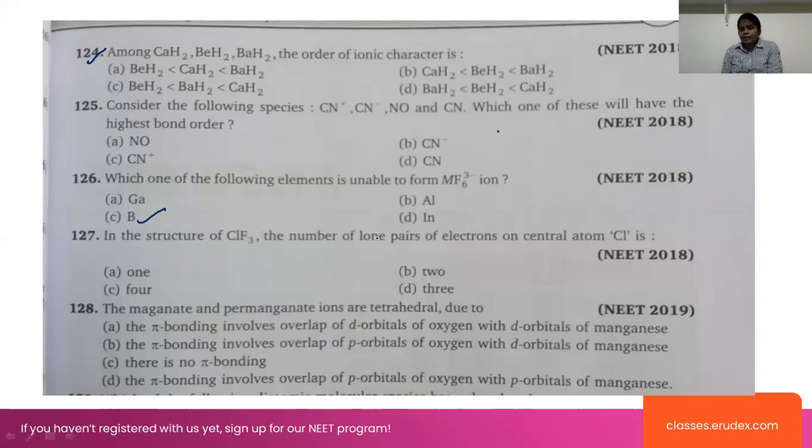And in the structure of ClF3, what is the number of lone pairs of electrons on the central atom Cl? Here they are asking about lone pairs. I already told you the trick, and here also I am explaining it. Fluorine can form 1 bond, right? We write fluorine, fluorine, and fluorine here, 3 bonds. In each fluorine, 6 electrons remain, placed as 3 lone pairs. This is the way to write the lone pairs. So the central chlorine atom has 2 lone pairs of electrons.